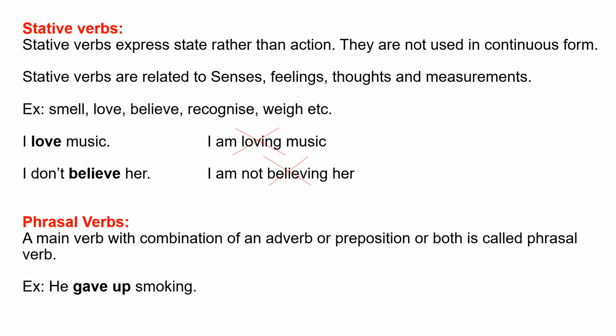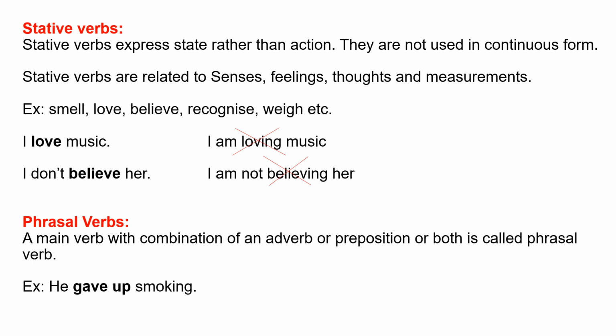In this sentence, love is a stative verb. You can't say I am loving music. So you can't add ing with love. Next, I don't believe her. In this sentence, believe is a stative verb. You can't say I am not believing her, which will be wrong.